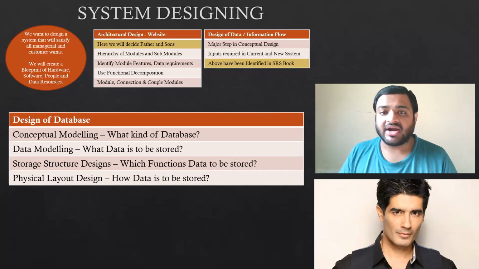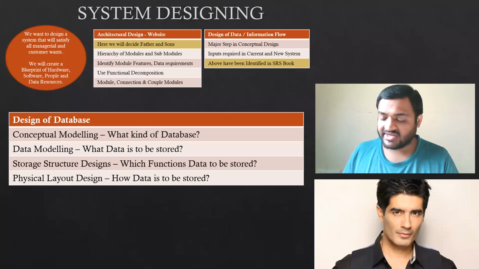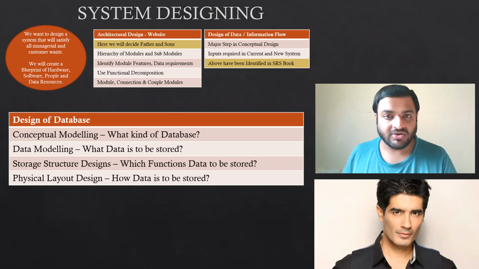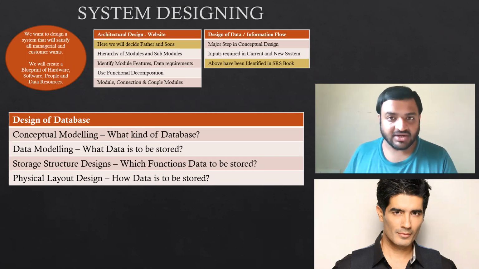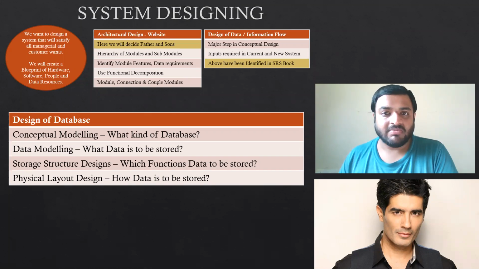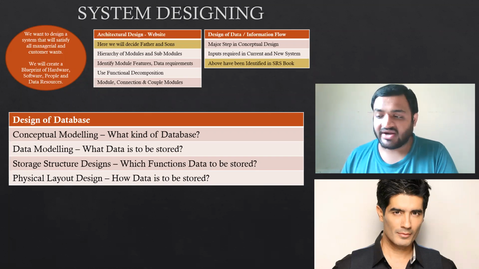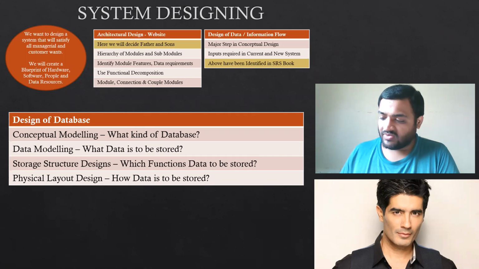That is, what kind of database you want. Do you want dress number 1 or dress number 2? Like that, we will have a long range of databases. We will just select as per our organization which database suits us. If you can remember, in platform as a service we had different types of database.